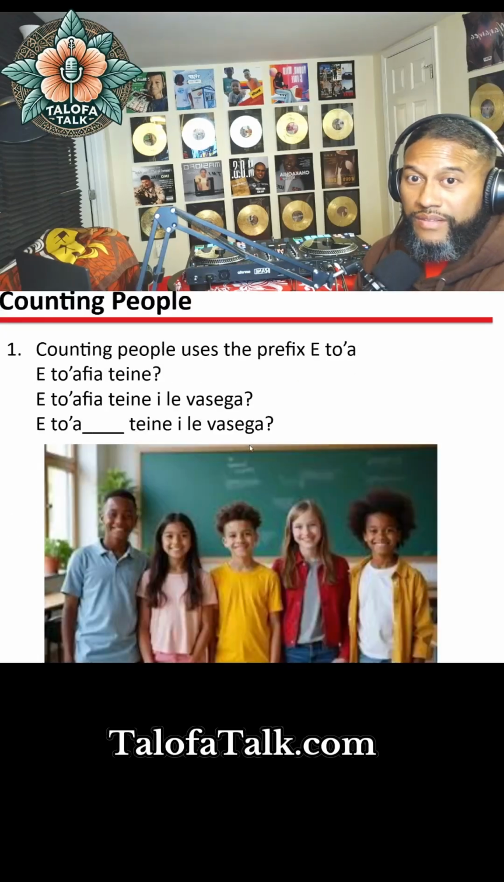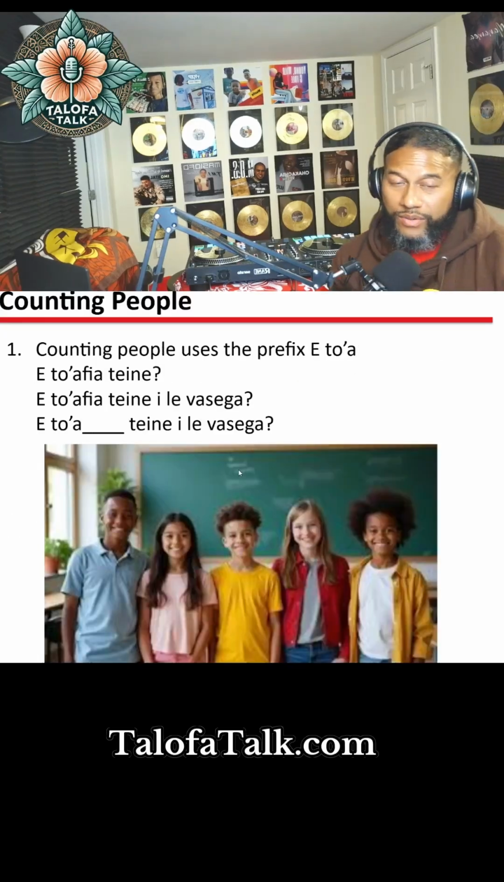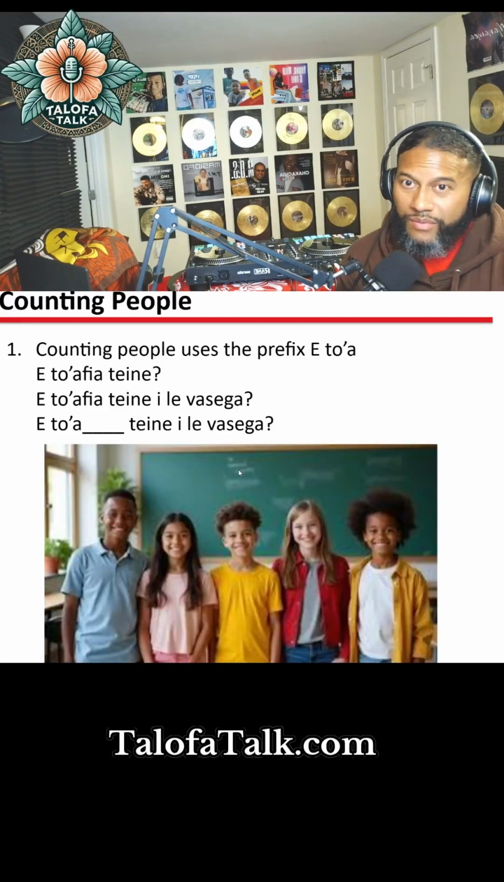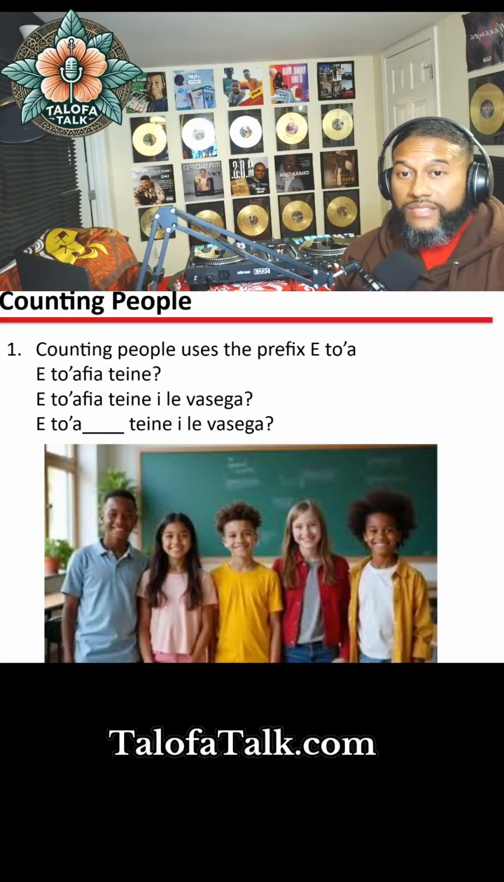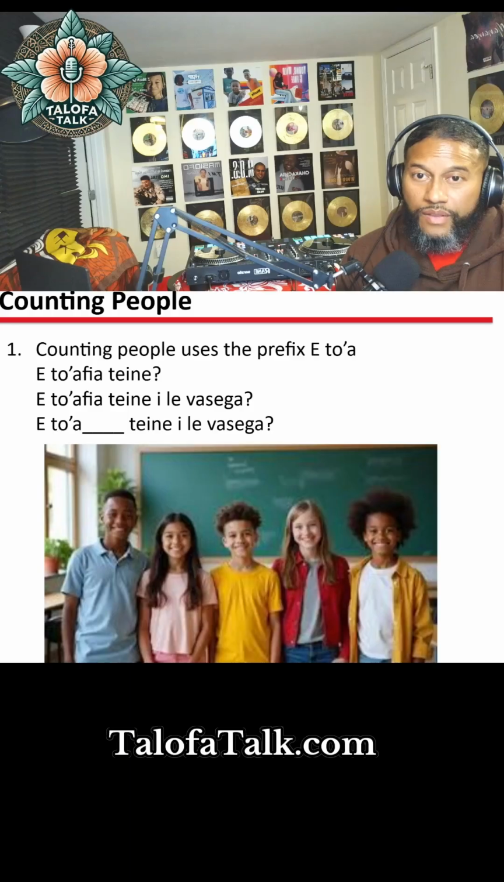Okay, different ones. Oh, and then last one. We're not gonna get to time because I really do have to go. But counting people uses the prefix e to'a. So when you see people, you wouldn't just say e tolu tamaiti, it would be e to'a. To'a is the prefix for people.